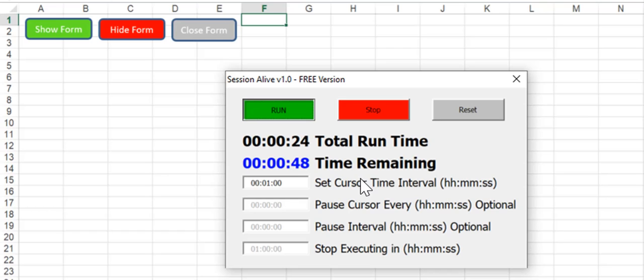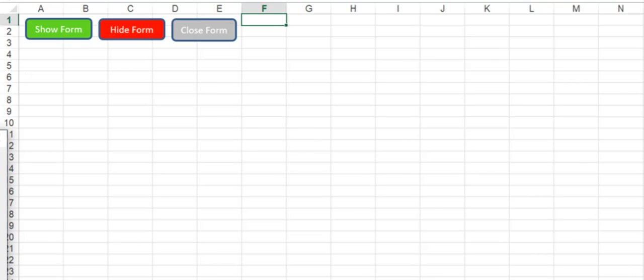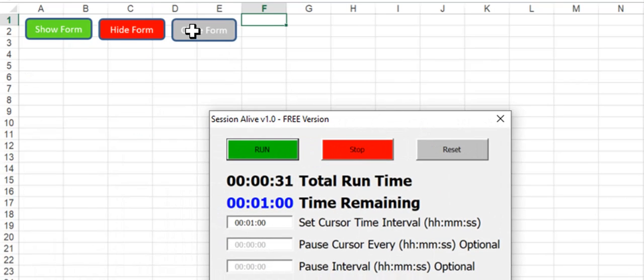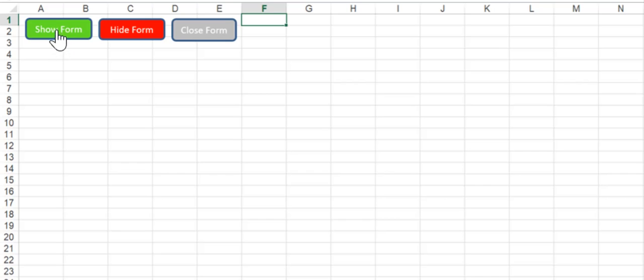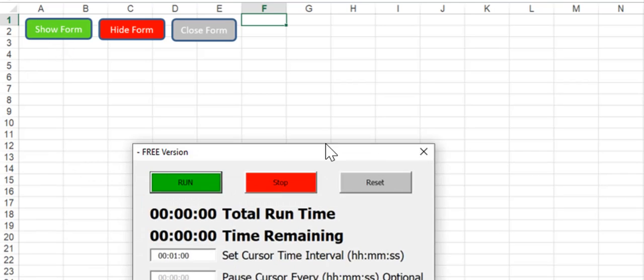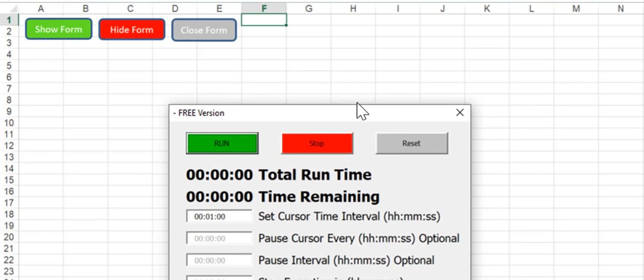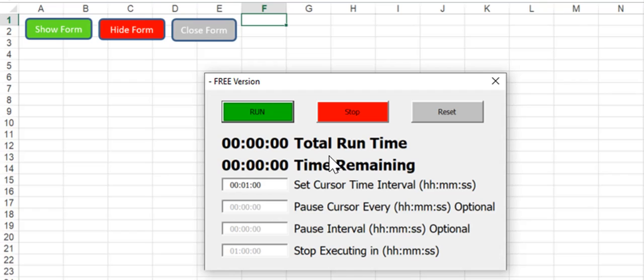Again, with the free version, you still have the ability to hide the form and show it, as well as closing it. So you can stop, reset, close it, show the form, and yes, you have all those capabilities. But again, you don't have the ability to set the stop execution time.